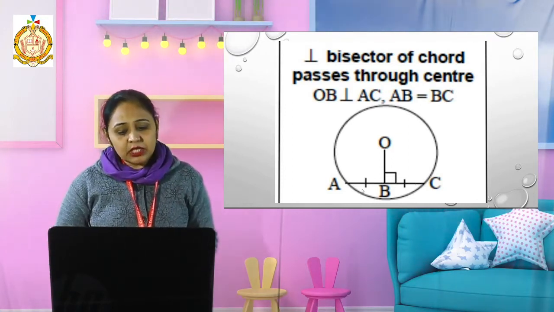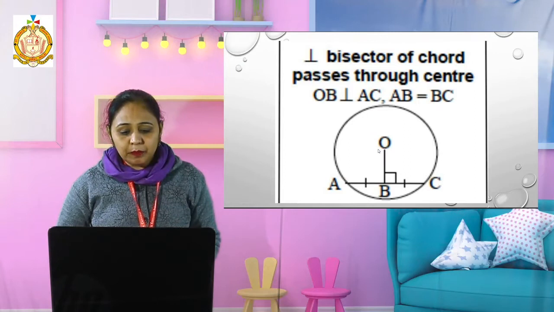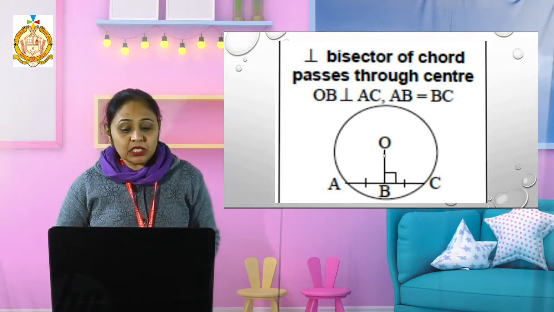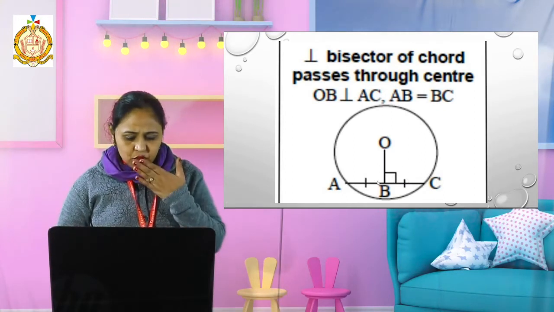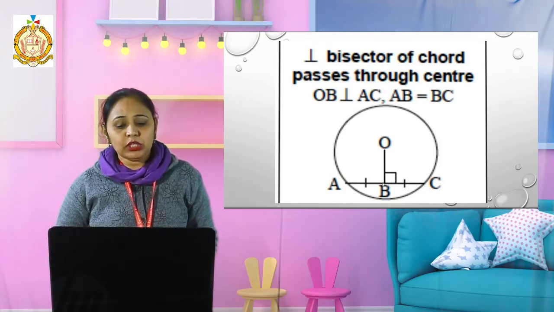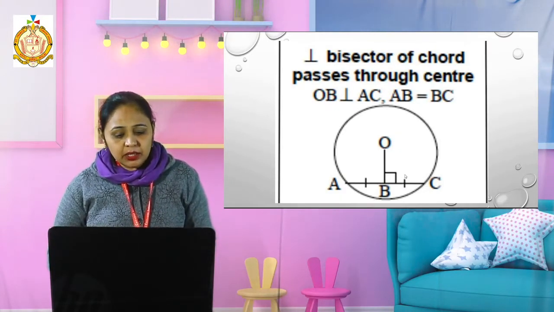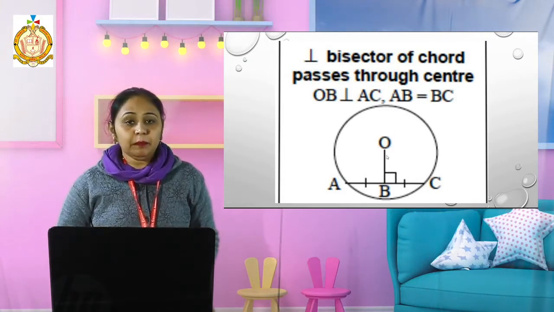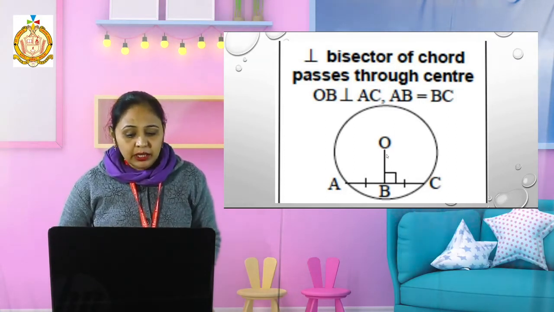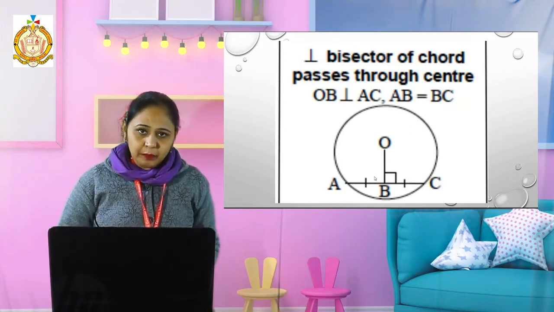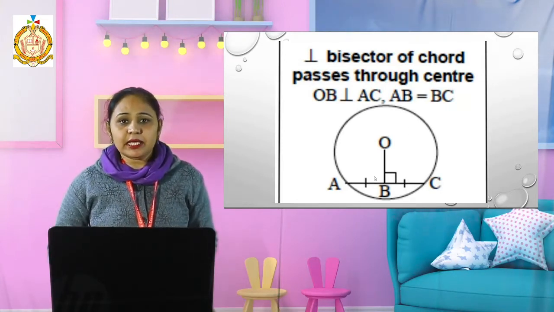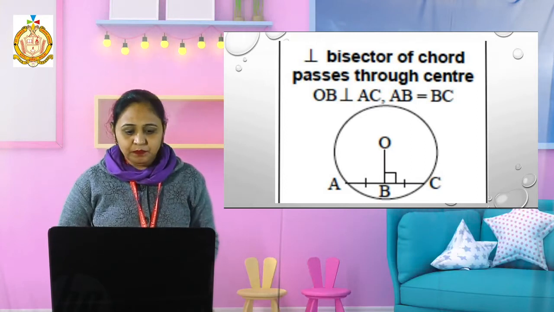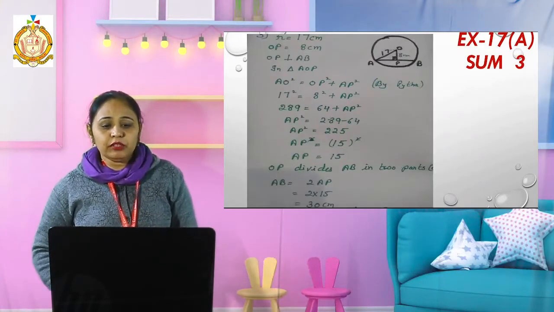Clear? Its converse is also there. If we take a perpendicular from the center to the chord, it divides the chord into two equal parts. And also, if I take a midpoint B on the chord AC, then this B is my midpoint, and the line from the center is perpendicular to the chord. It is vice versa. Okay. If the perpendicular is given, then it bisects; if it bisects, then it will be perpendicular. Then we will come to our sums.